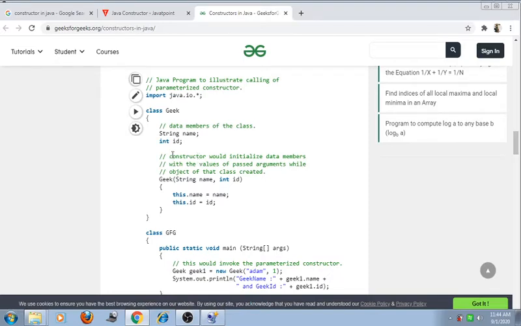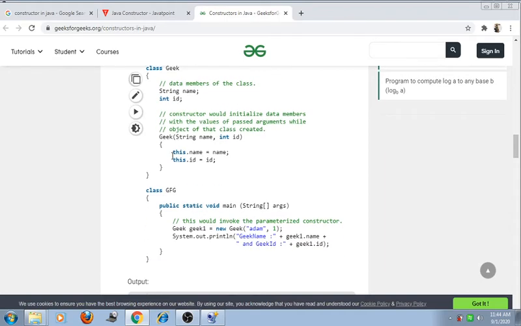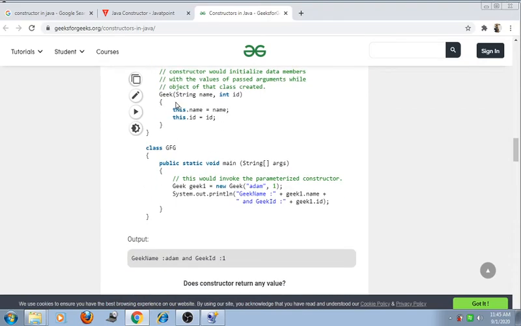So friend, see this program, class Geek. This is the same program. Here we take two data members of the class, string name and int id. Now here the constructor initializes the data members with the values present in the arguments while the object of the class is created. So now here this.name equal to name and this.id equal to id. So this is a keyword. The use of the this keyword we will see in a later video.